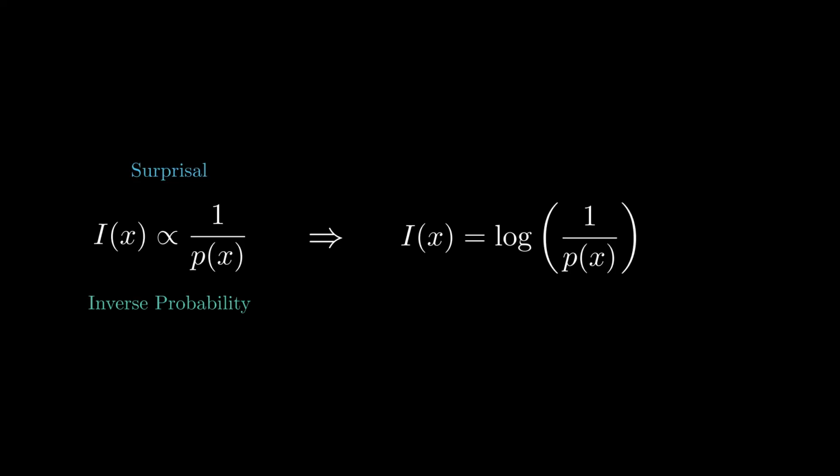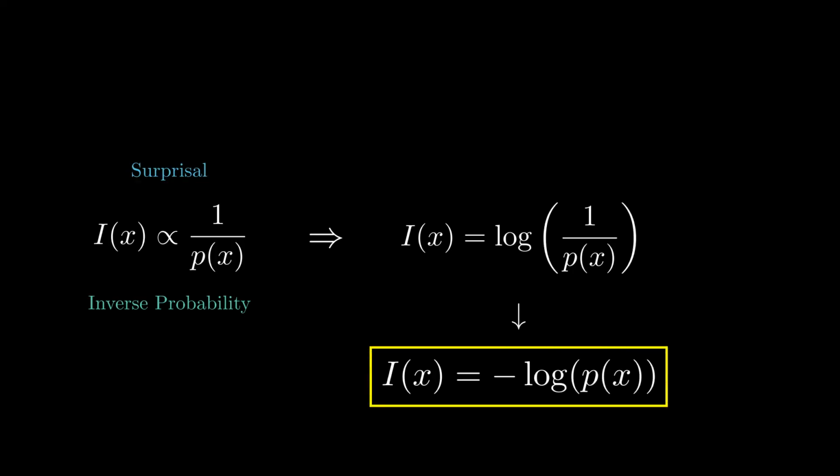We define the self-information as the log of that inverse probability. Now, using the rules of high school algebra, we can pull that fraction apart. The log of 1 over p is simply negative log of p. This is the fundamental equation for self-information. When we use a logarithm with base 2, the resulting units are bits. This formula tells us exactly how many bits of information a single event gives us.